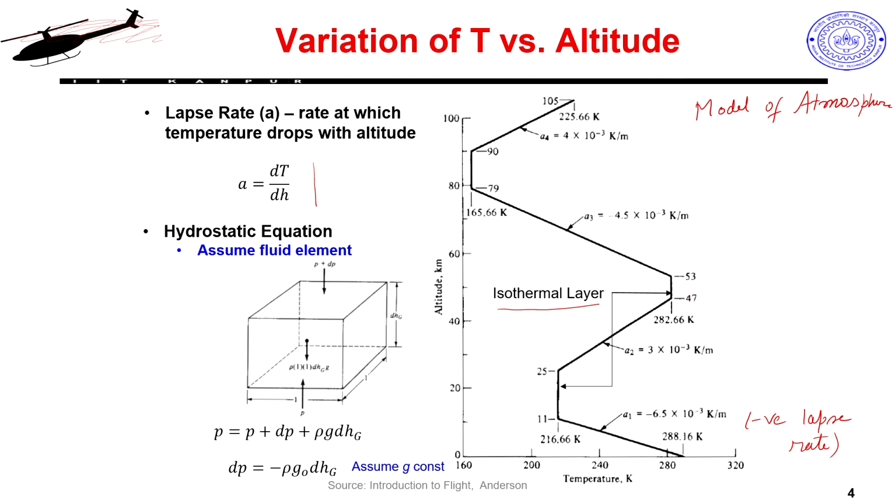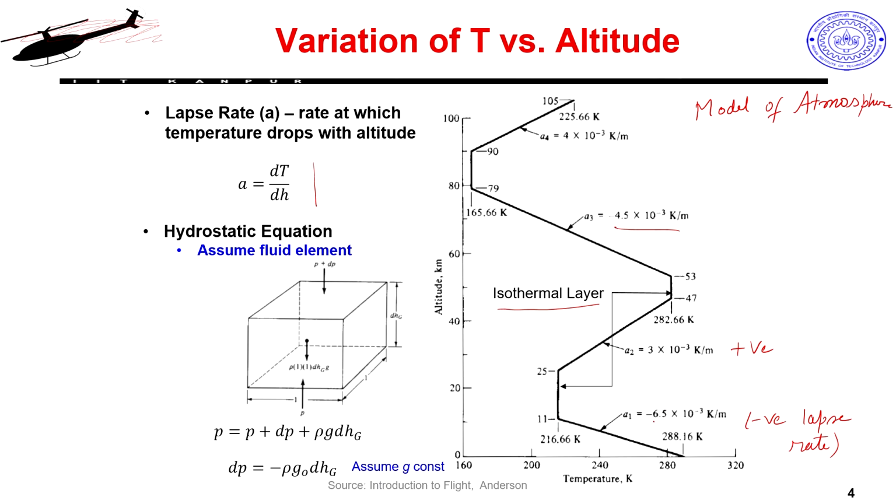Then from 25 to 47 kilometers, we have again a positive lapse rate, my temperature again increases, so it comes back to almost similar values as what you would experience at sea level. If my standard temperature, room temperature, is 288 kelvins, at 47 kilometers height I almost reach a similar temperature. And then again there is a small isothermal layer, from where we will see a more dramatic reduction in temperature, and again you have a strong negative lapse rate, though this is slightly lower.